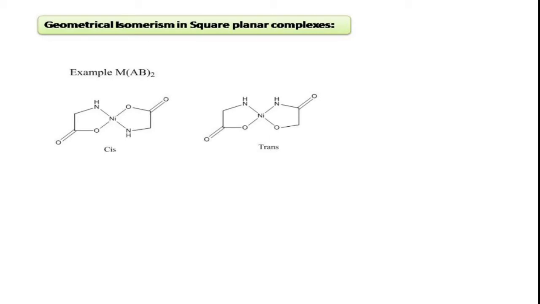Therefore this is a trans form, right? In the second one, the 2 oxygen atoms are nearer to each other, 2 nitrogen atoms are nearer to each other. Therefore this is a cis form. So this is an example of a square planar complex with asymmetric bidentate ligand, right? In this complex also there is a possibility of geometrical isomerism, which you can see in the slide.